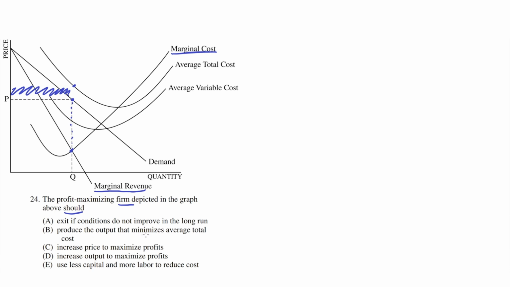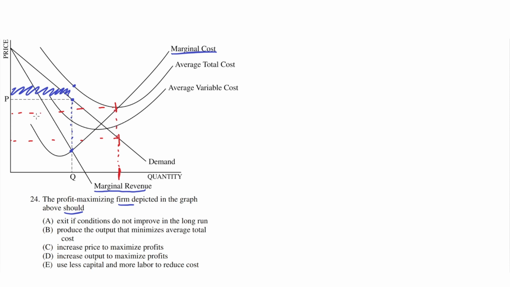B. Produce the output that minimizes average total cost. This is incorrect because the output that minimizes average total cost is right here. And that will correspond to a quantity right down here. And if you look carefully, this would mean that they would charge or set a price right here, and that this box here would represent their revenue. But this box up here would represent their loss.